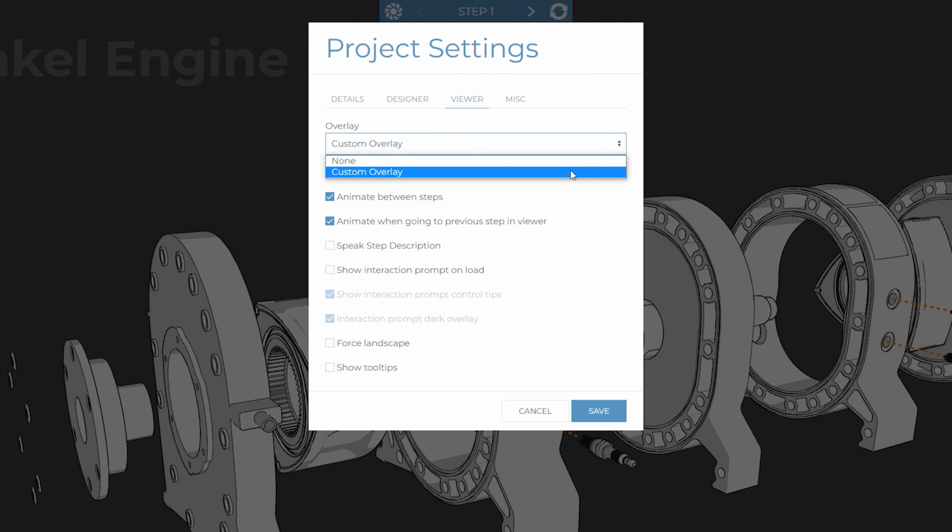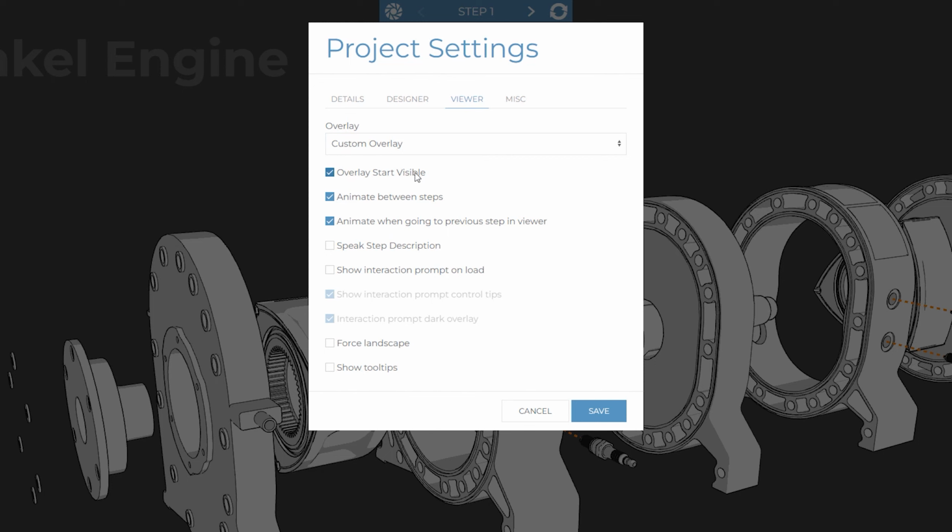Use this drop-down to assign an available overlay to this project. For more information about overlays, see our separate overlays video. There may be times when you don't want the overlay to be visible when the viewer first opens up your project, instead letting them choose when they want to see it. Again, this is covered in more detail within the Overlays Quick Tip video.